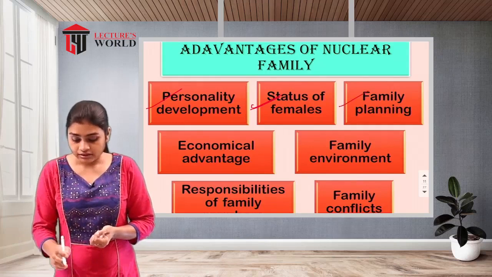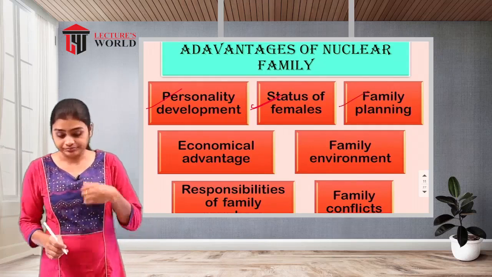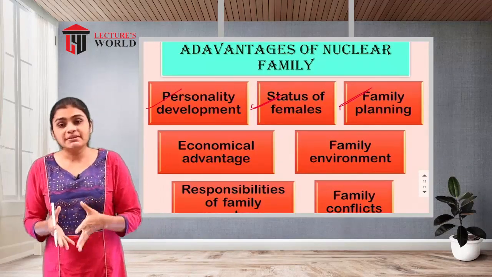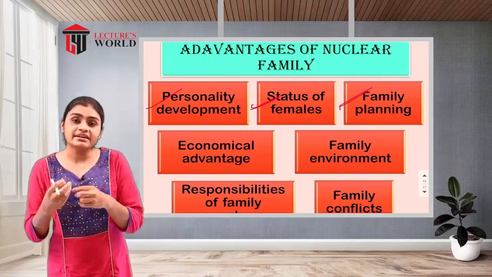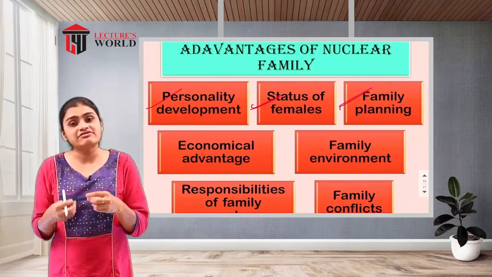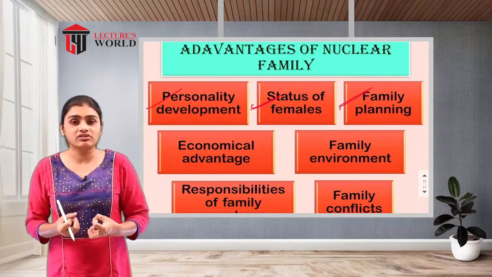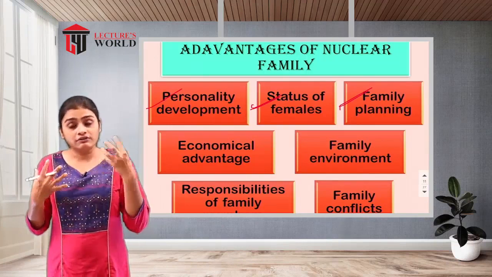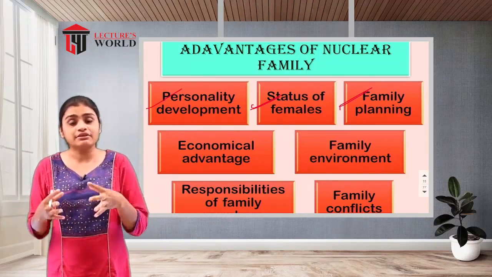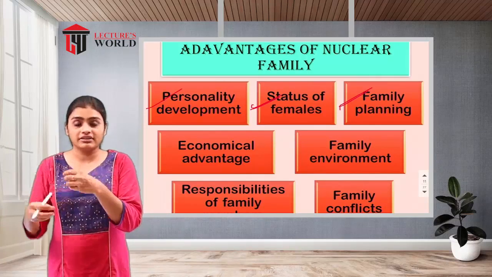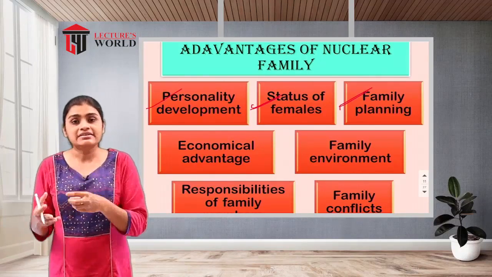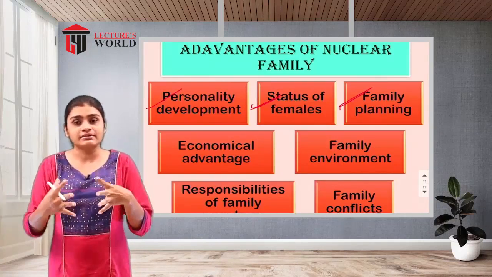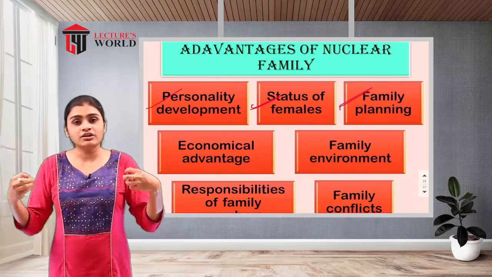Then the next is family planning. In this type of nuclear family, the couples can use family planning methods according to their wishes. There won't be any influence of the family members, and for reducing the economical burdens, they can restrict the birth of the children, as well as maintain the spacing. That means they can also control the period of childbirth.